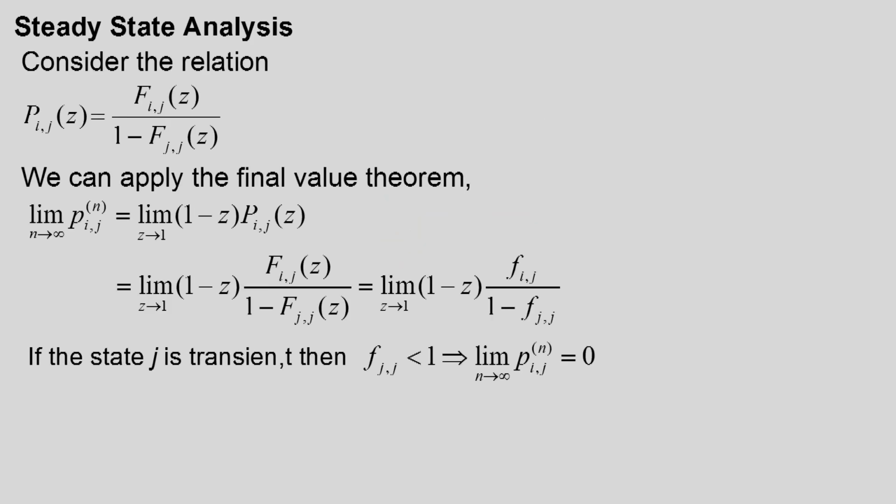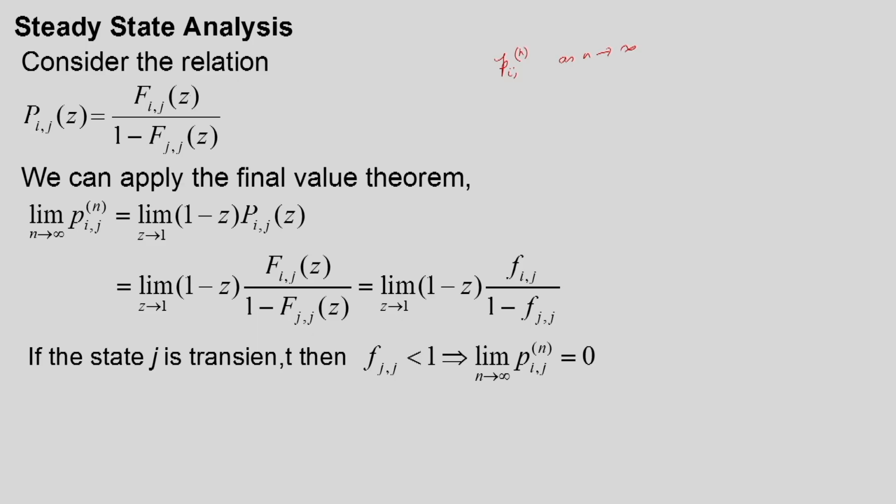Let us do the steady state analysis. We have already proved that for a transient state, p_i^n as n tends to infinity is equal to 0. Now, let us see what happens to p_ij^n as n tends to infinity. For this, we will consider the relation P_ij(z) is equal to F_ij(z) divided by 1 minus F_jj(z).